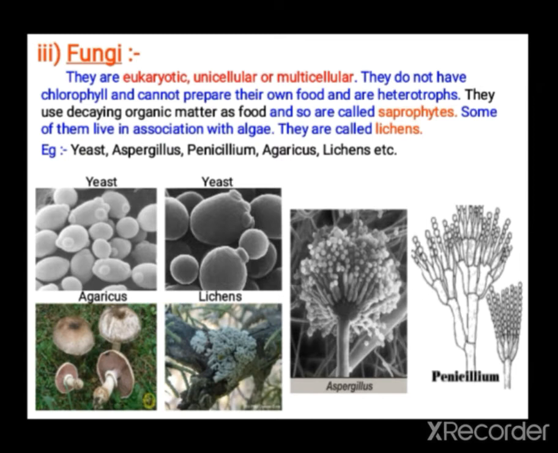So the next one is one type of organism. They are heterotrophs only, but how do they feed? They depend upon dead organic matter for their food, and sometimes they show symbiotic nutrition like lichens. Yeast, Aspergillus, Penicillium, Agaricus, and lichens come under this category. Yeast is useful in the preparation of bread. Penicillium is useful in the preparation of antibiotics. Agaricus is multicellular, a mushroom. Then lichens, they do symbiotic nutrition.